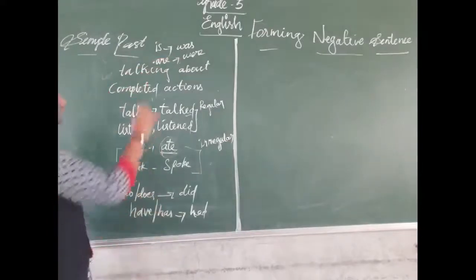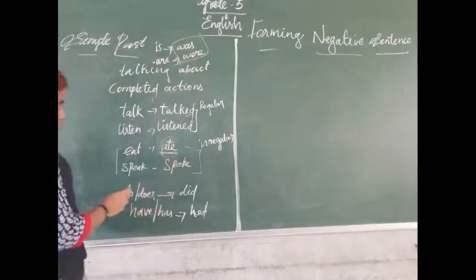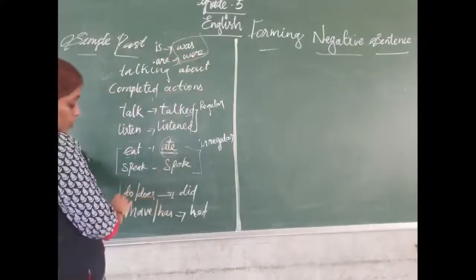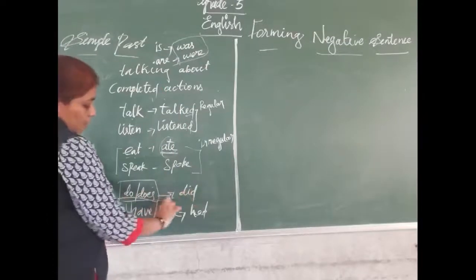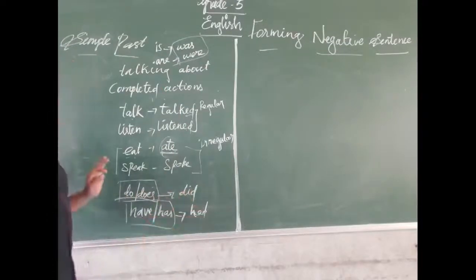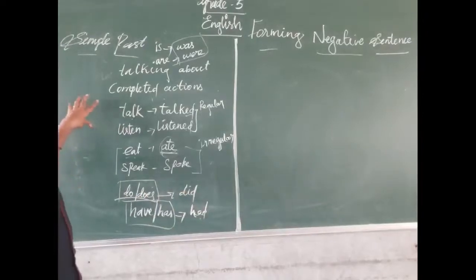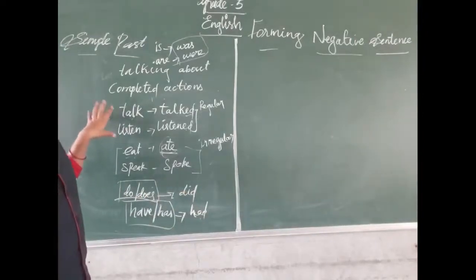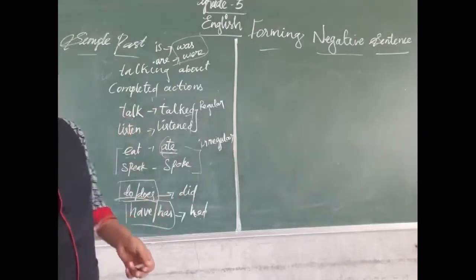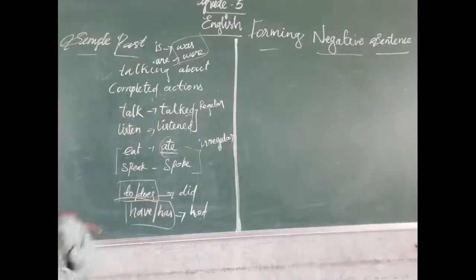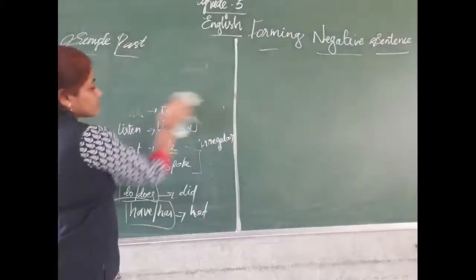These are the helping verbs. Was and were, these two are the past tense helping verbs, and for do and does, did is the past tense verb; for have and has, had is the past tense verb. Okay. What is the simple past? Simple past, we are talking about the completed action. That is a simple past tense. Okay, we will see through some examples.